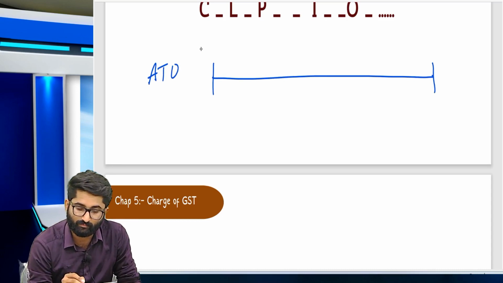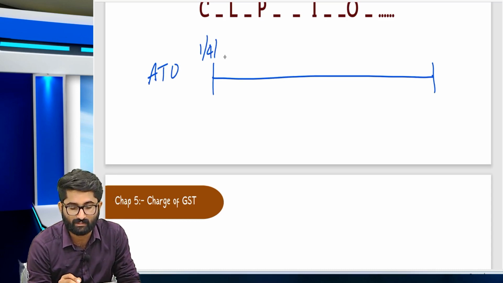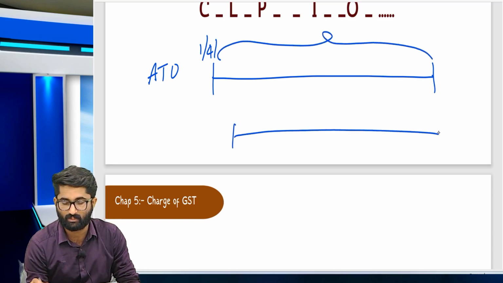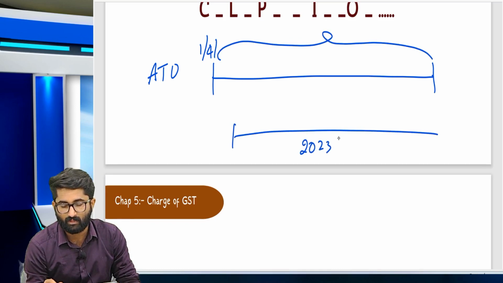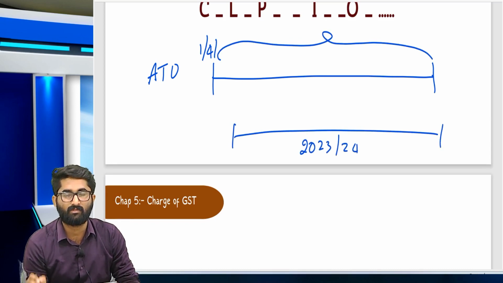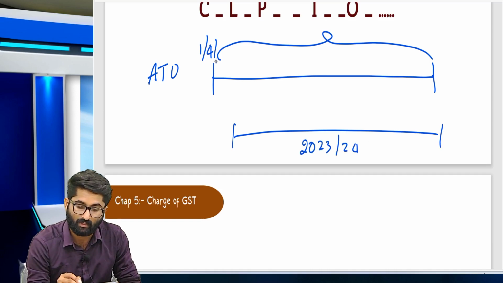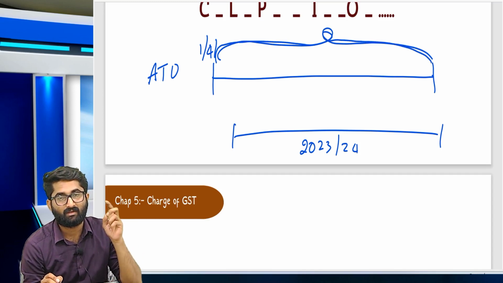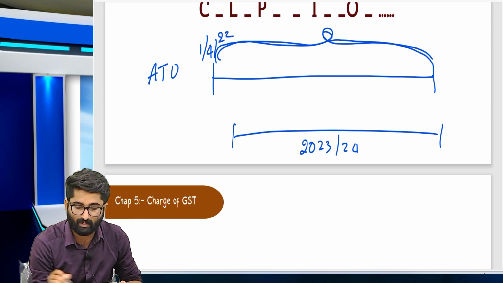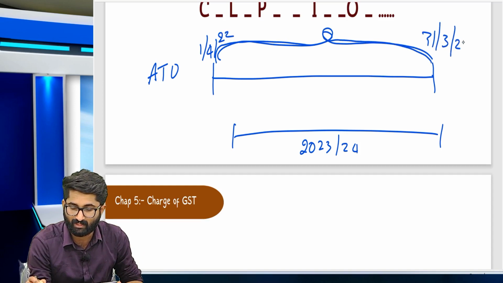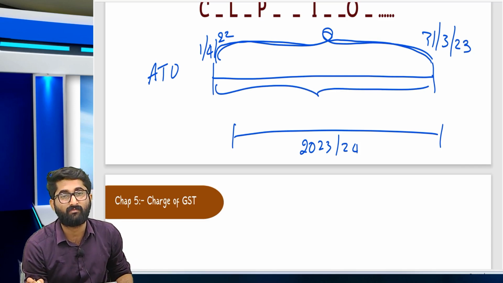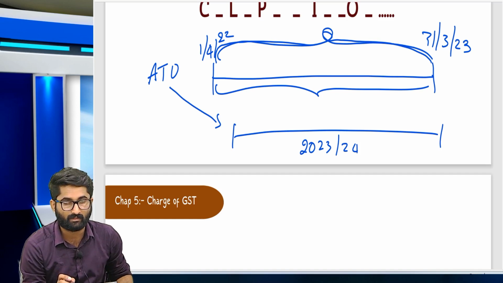You have to take the turnover from 1st of April, and calculate till 31st of March for the next year. Example, for 2023-24, if you want to go for composition, you have to see what your turnover is from the beginning of the financial year, 1/4/2022 to 31st March 2023. So your entire turnover has to be considered for the aggregate turnover limit to opt for composition for this year 23-24.